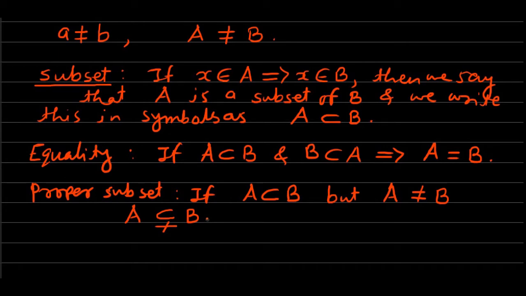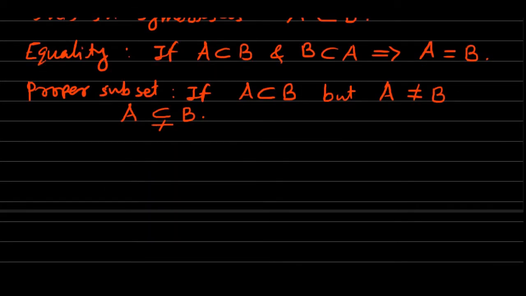Next is about representation of sets. We know that sets can be represented in two ways.